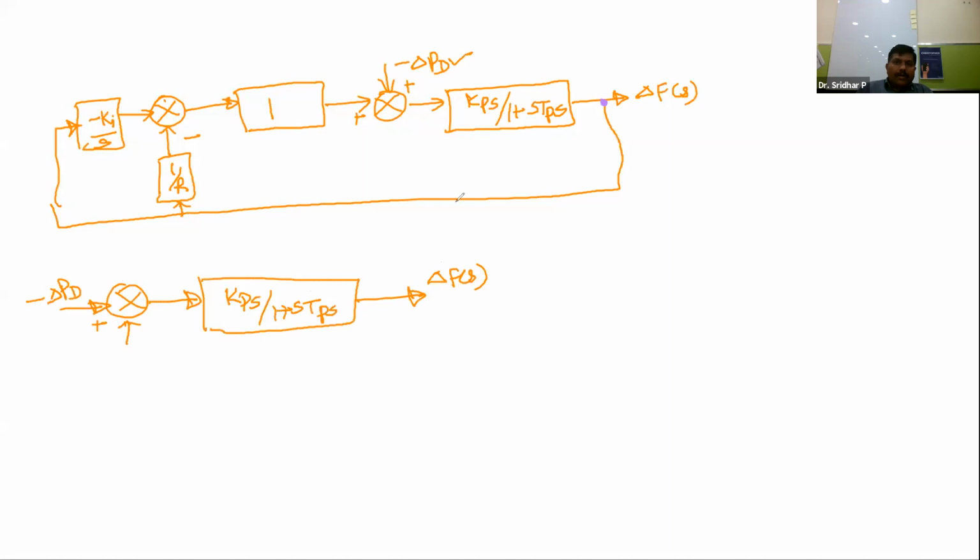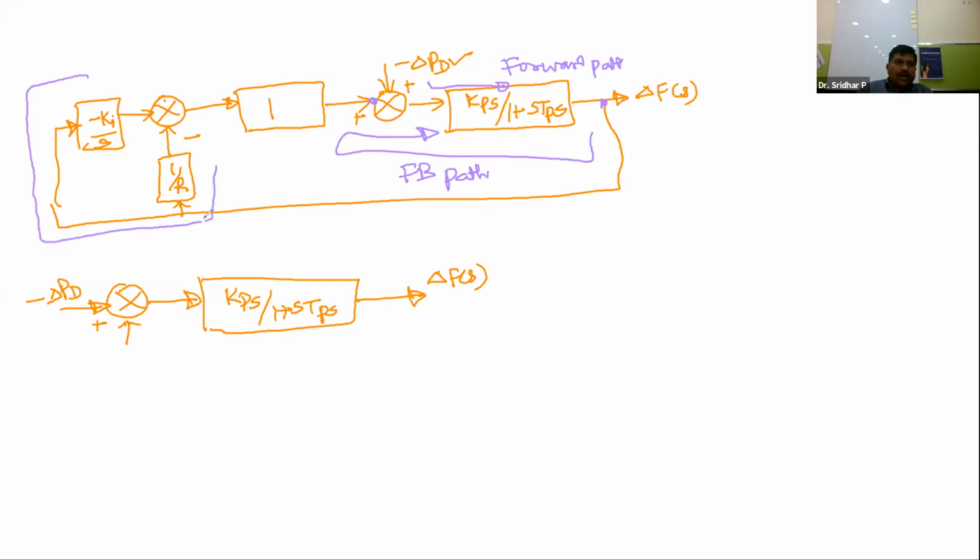Now from this point to this point, this path is a forward path. From here to here, this is a feedback path. In the feedback path, the resultant of these two blocks starts and terminates at the same summer point.